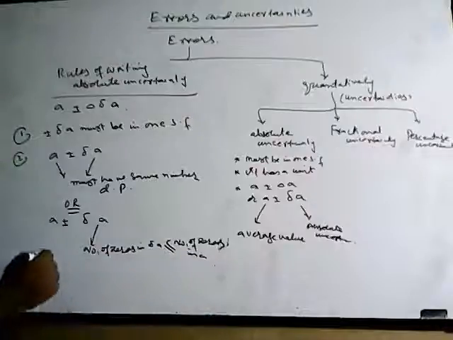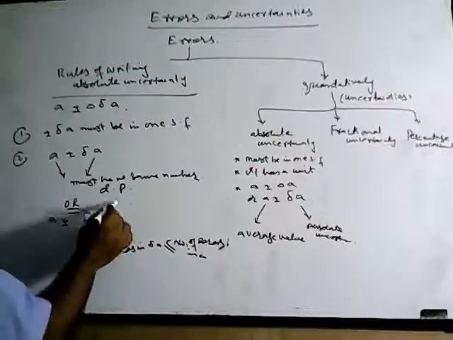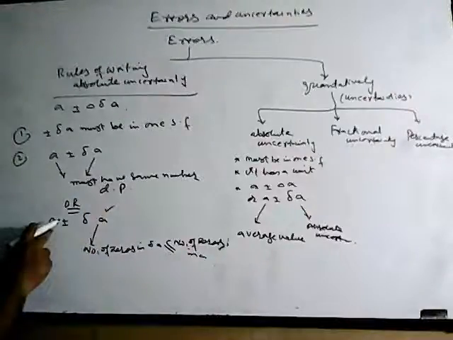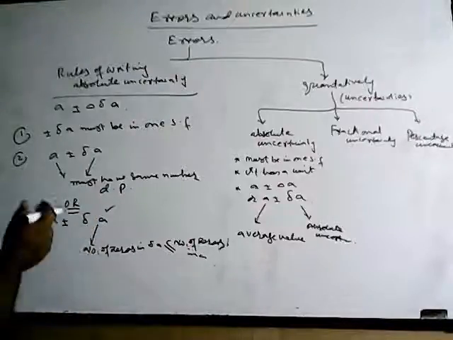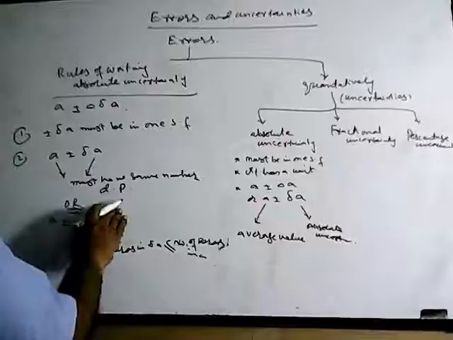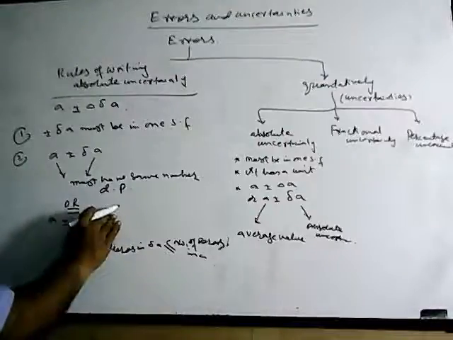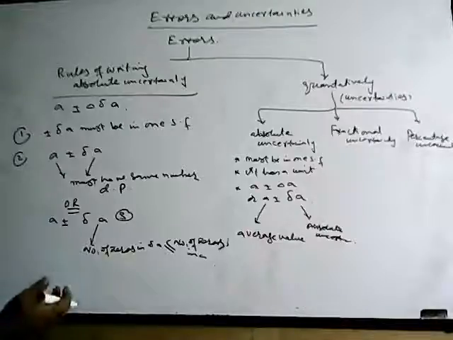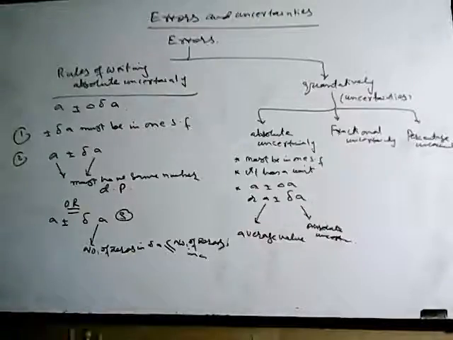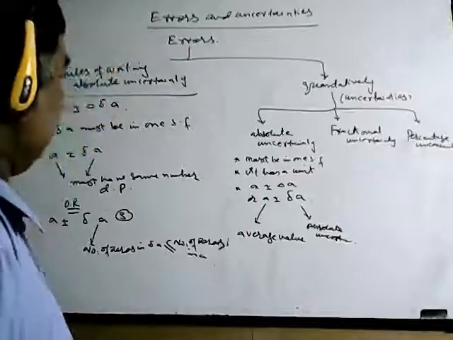It means suppose delta a has two zeros, then a must have two or more zeros. It can have two zeros or three zeros or four zeros. But suppose delta a has three zeros, then a must have at least three zeros. It can have more also. So I will show how to write the absolute uncertainty in various cases.